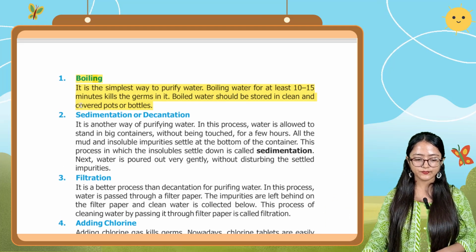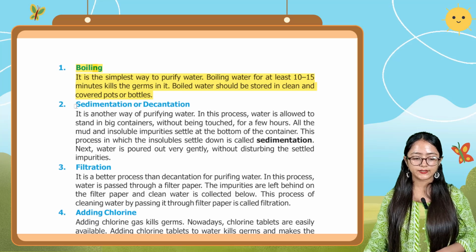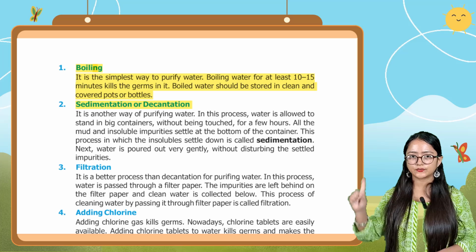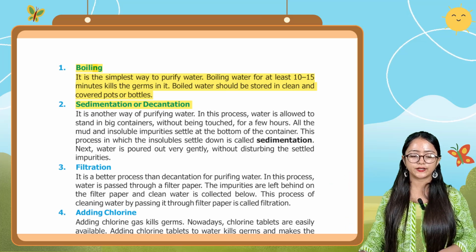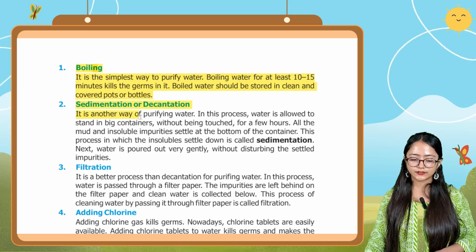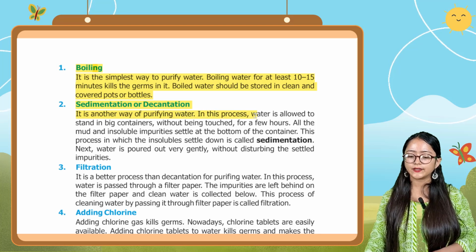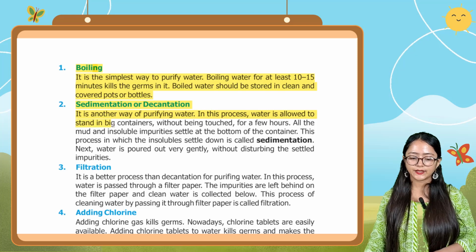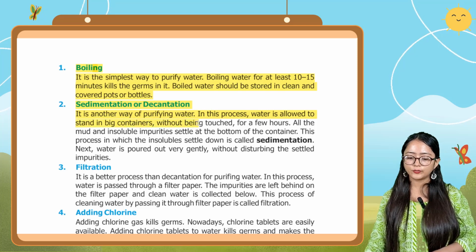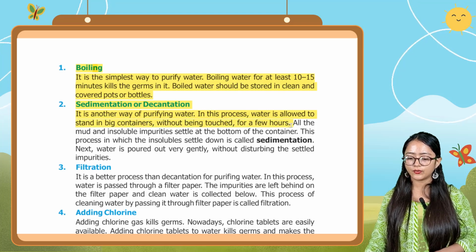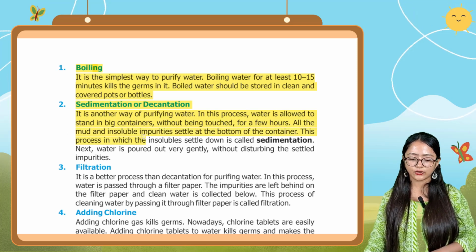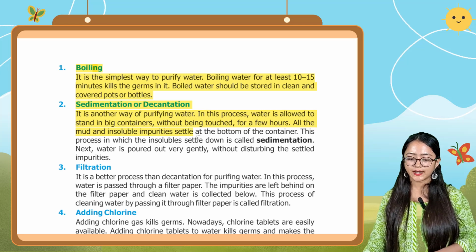Then the second point is sedimentation or decantation. The first one was boiling, the second is sedimentation or decantation. It is another way of purifying water. In this process, water is allowed to stand in big containers without being touched for a few hours. All the mud and insoluble impurities settle at the bottom of the container.